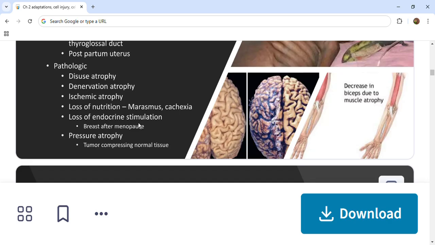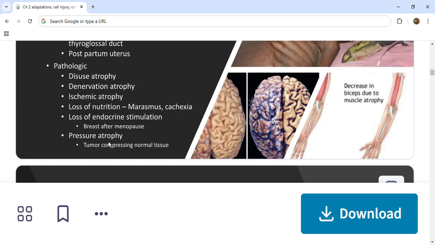This proliferative phase is arrested due to loss of estrogen stimulation, and it leads to atrophy of endometrium, vaginal epithelium and breast. That is what loss of endocrine stimulation will lead to. Especially the breast example comes up in many cases, even in hyperplasia and hypertrophy, so it is very important.